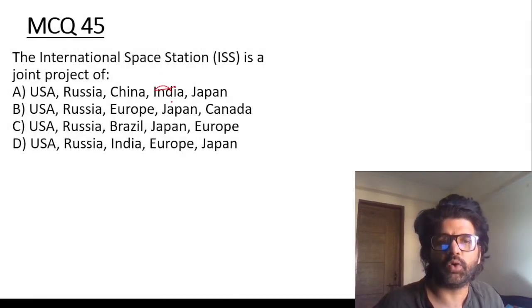ISS is a joint project of, not India, eliminate India. Now you're left with B and C. US, Russia, Europe, Japan, Canada, B. No, Brazil is not there in ISS.